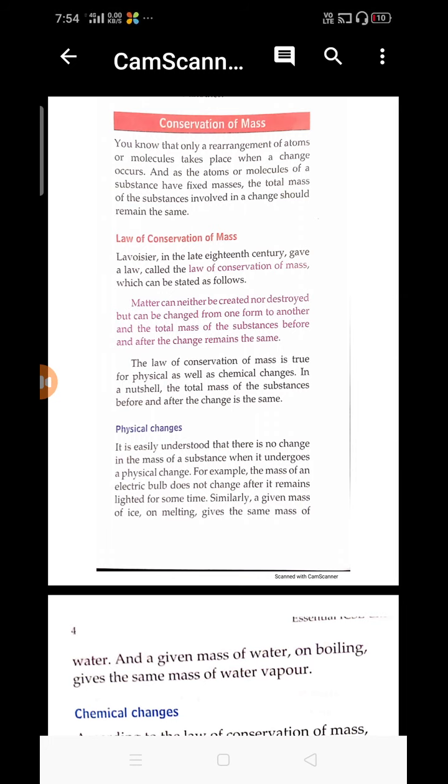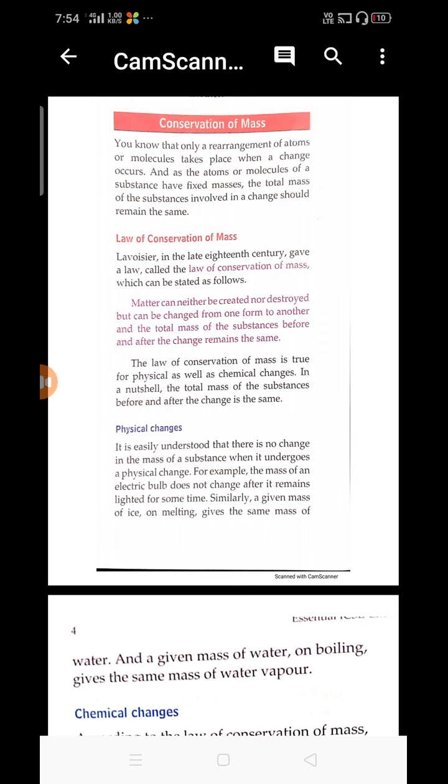It explains that matter can neither be created nor destroyed, but it can be changed from one form to another, and the substance's total mass before and after the change remains equal. The law of conservation of mass is true for physical as well as chemical changes. In a nutshell, the total mass of the substances before and after the change is the same.